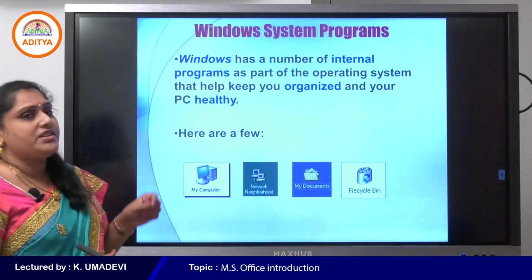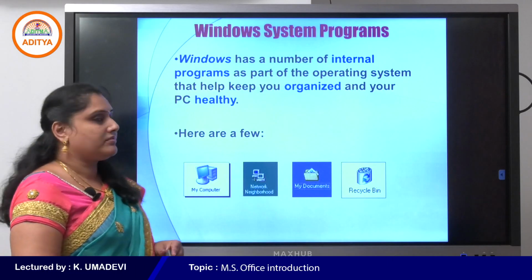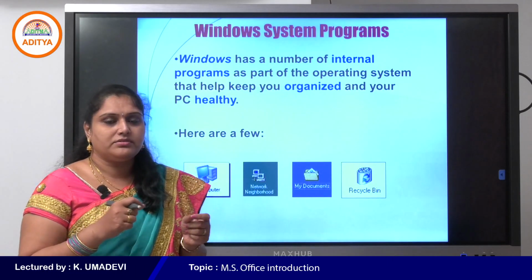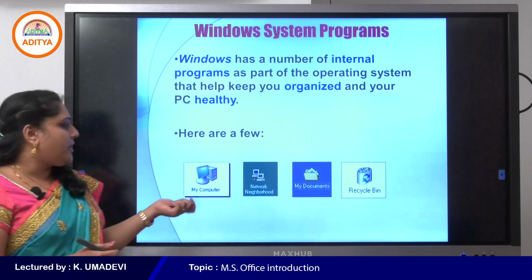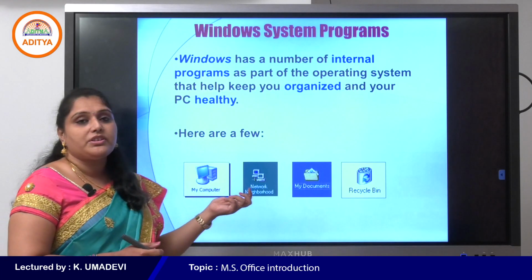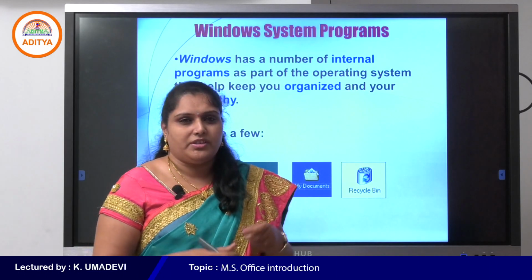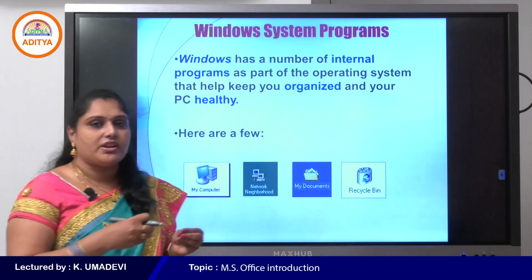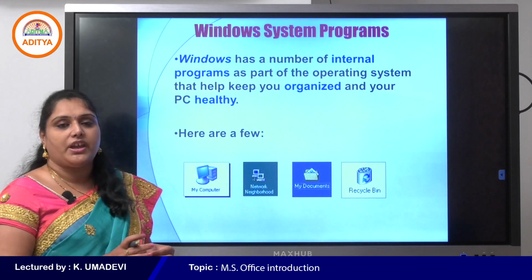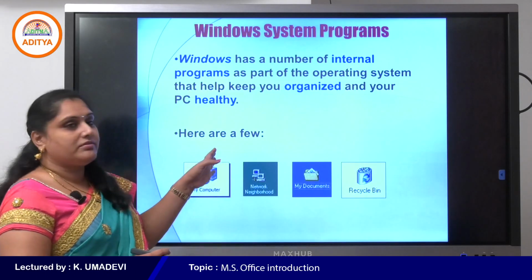So these are the various Windows system programs which are available on your desktop. That is My Computer, Network Neighborhood, My Documents, Recycle Bin, etc. These are the important icons available on our desktops. So what about My Computer?